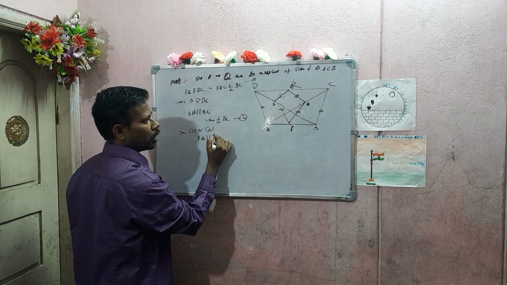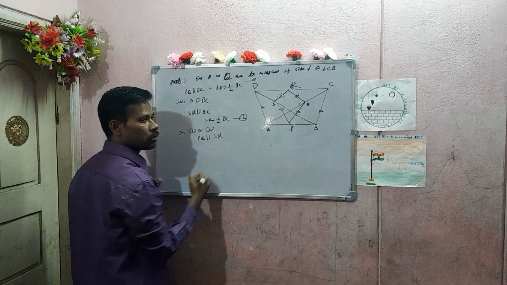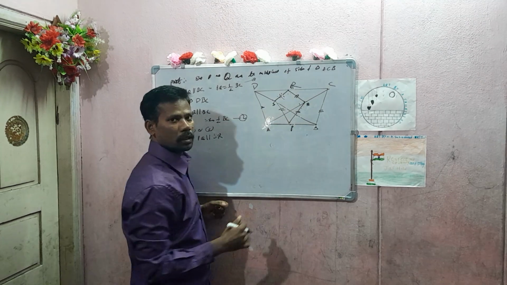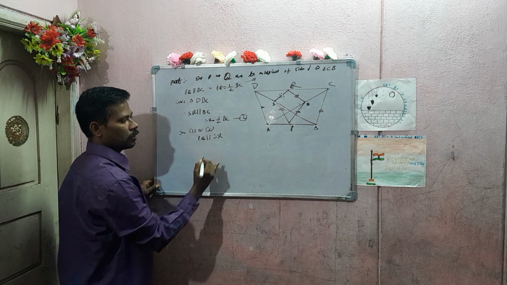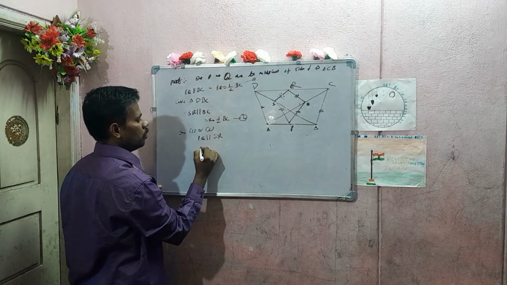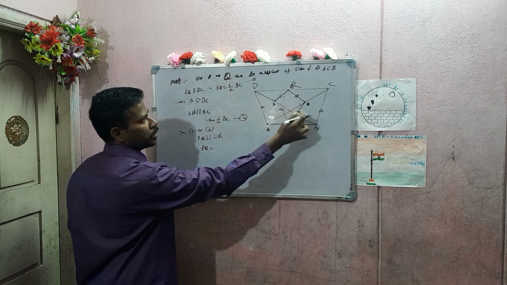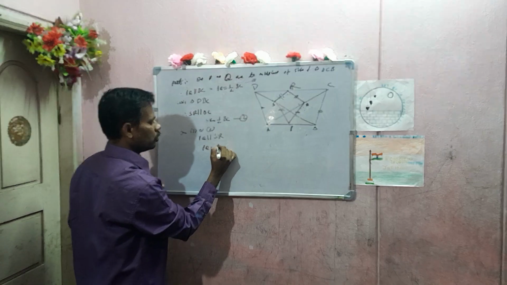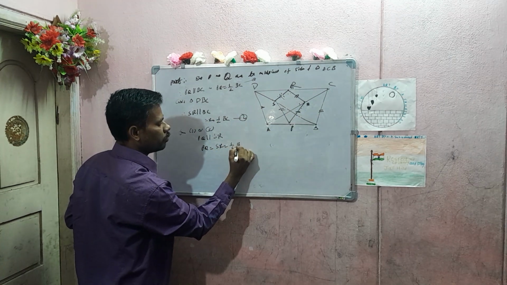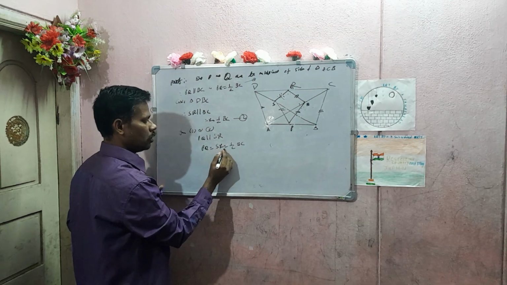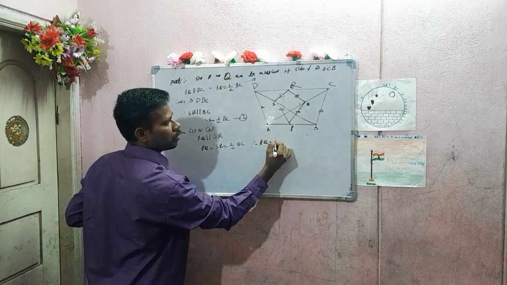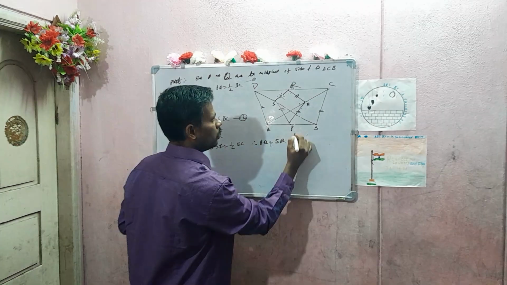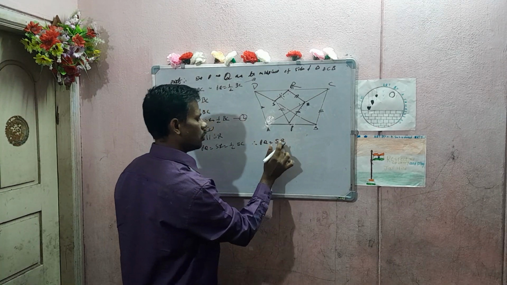That means PQ is parallel to SR. Again, PQ is equal to half of BC and SR is equal to half of BC. So therefore PQ is equal to SR.